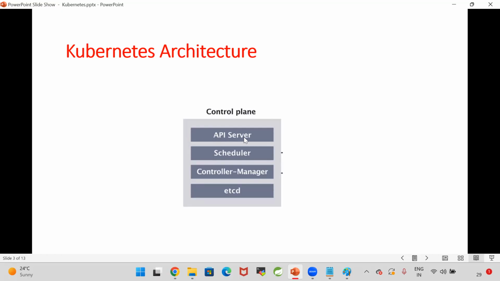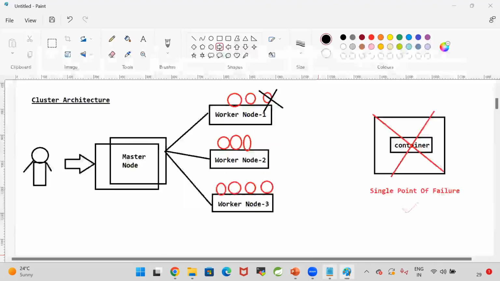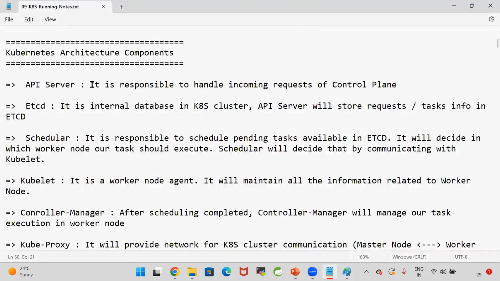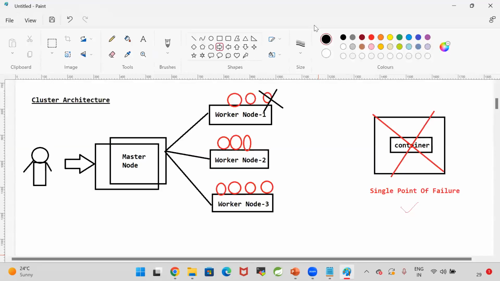The API server will receive the request and store it in etcd. So when you want to deploy your application using the Kubernetes platform, you will send a request to the control plane, which is called the master node. The Kubernetes API server is responsible for handling incoming deployment requests. The DevOps engineer will send the deployments to the Kubernetes cluster.